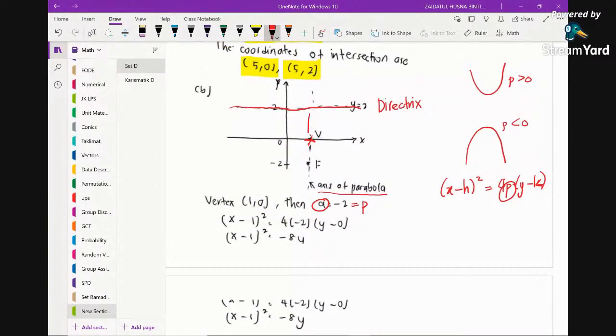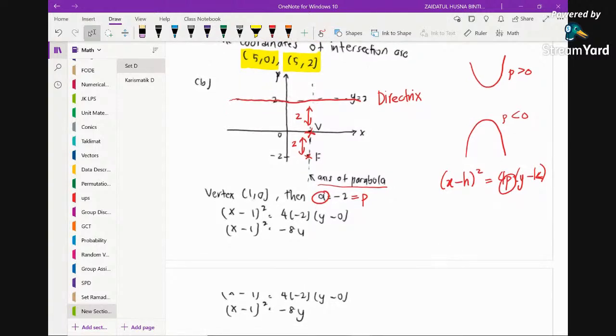The distance here is 2. And we know that the distance here must also be 2. So from here we can deduce that the coordinate of the focus is (1, -2). That's the coordinate of the focus. Substituting into this equation of the parabola, you can see that the vertex is at (1, 0).